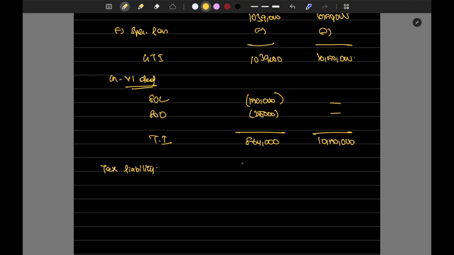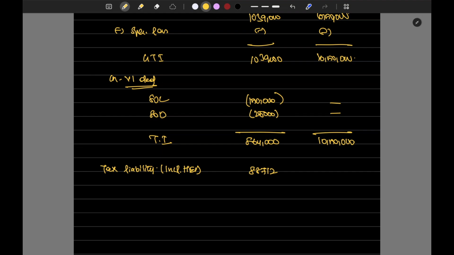So the total is 85,300 as the tax liability without HEC. With the HEC, health and education cess, 88,712 is the tax liability.